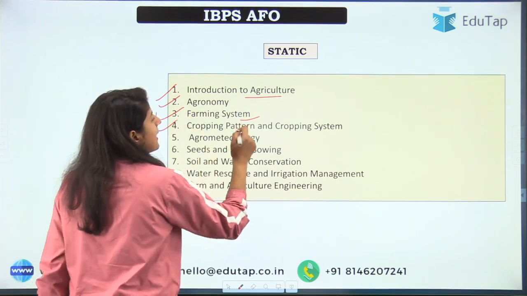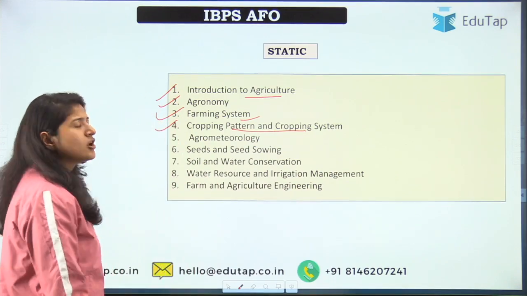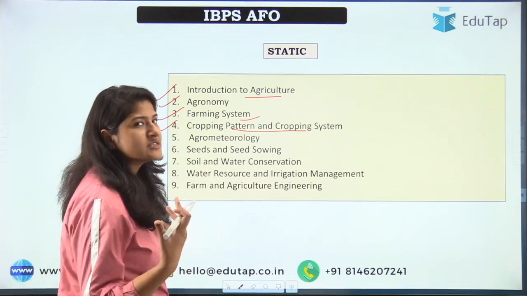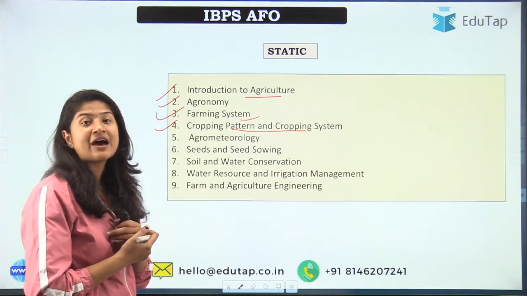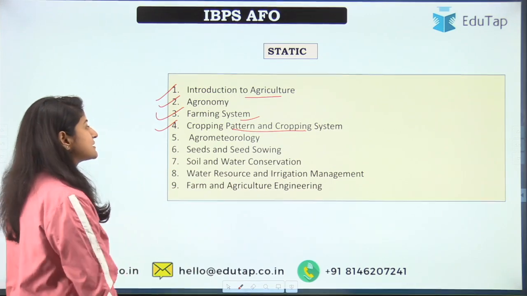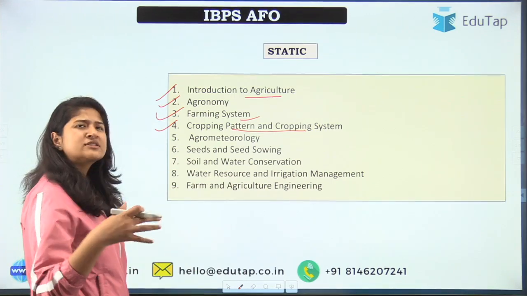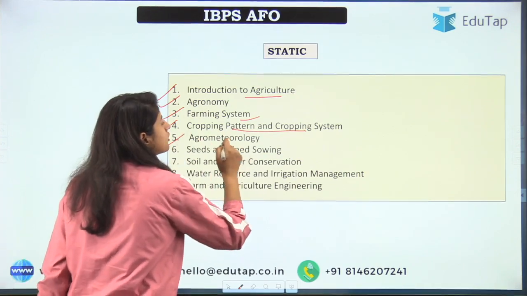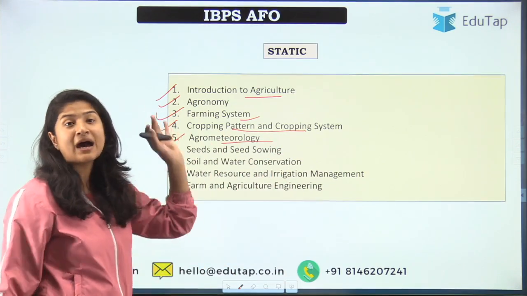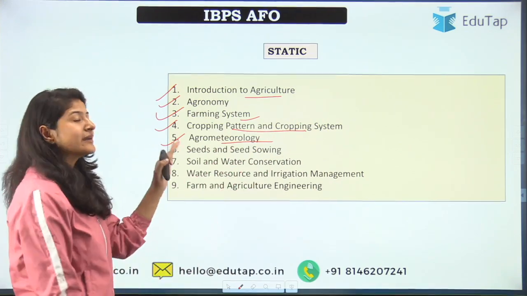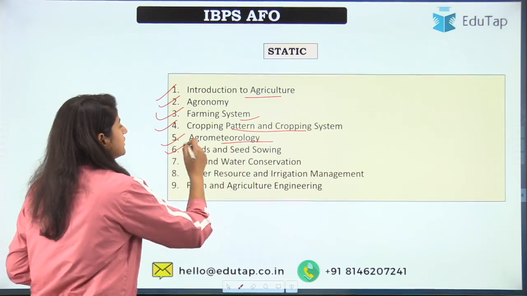Next is the cropping pattern and cropping system. In this, it's more about the pattern that is followed, monoculture, right? And then we have other such operations that are done under the cropping pattern and cropping system. This would include strip intercropping, right? So everything like that. Next comes the agrometeorology. So meteorology is the branch that deals with the study of climate, and when we apply that study in agriculture, we call it agrometeorology.